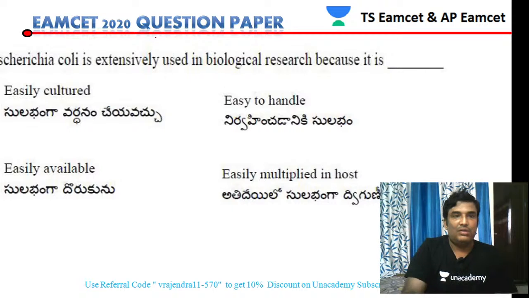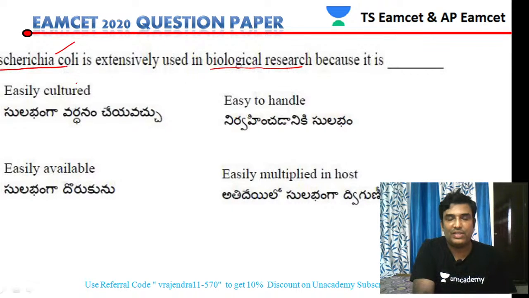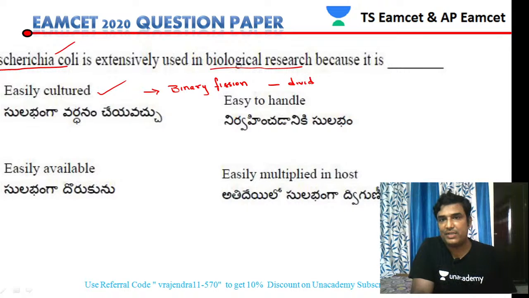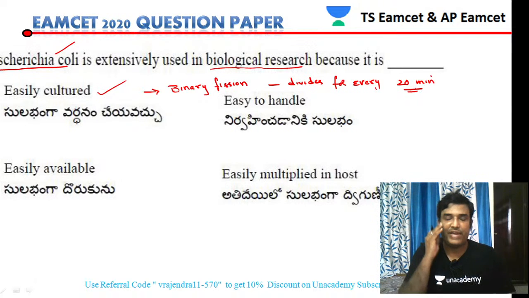Next, E. coli is extensively used in biological research. The reason is that E. coli is a bacterium which is easily cultured. It undergoes binary fission, and no doubt about it, E. coli is easily cultured. It divides every 20 minutes. Because of that reason only, it is extensively used in laboratory research.